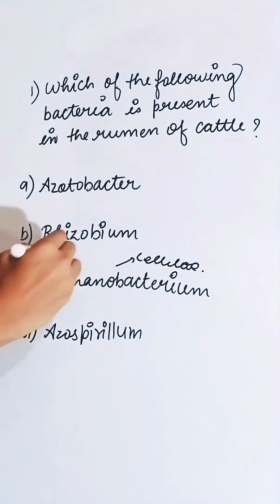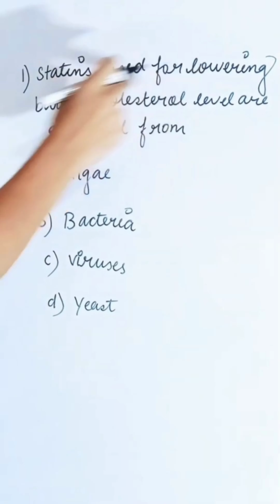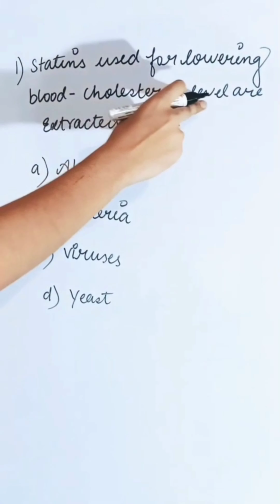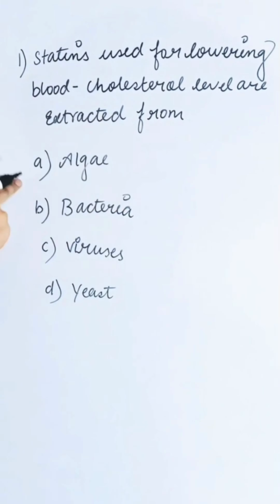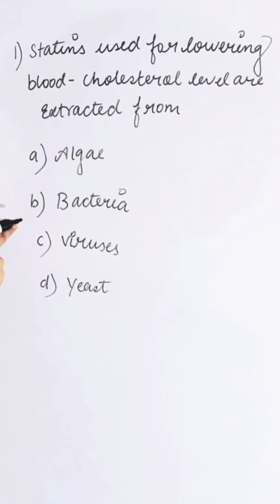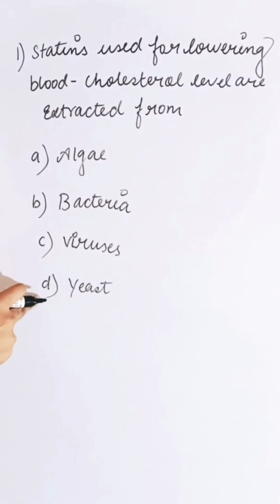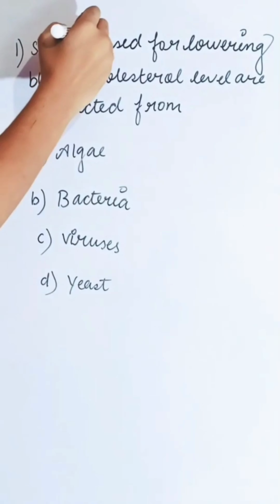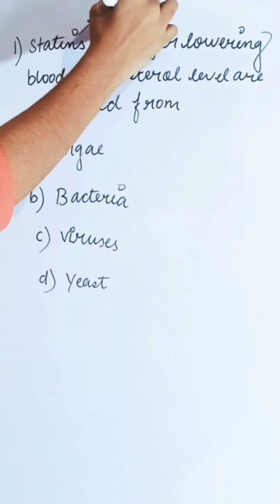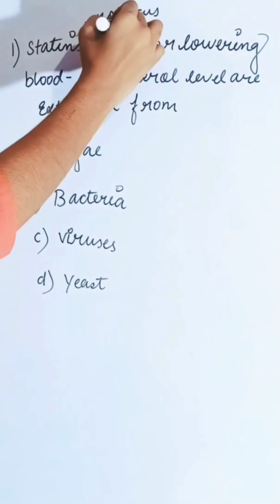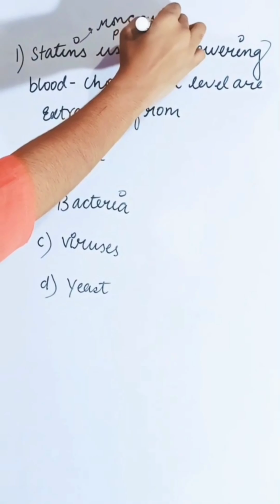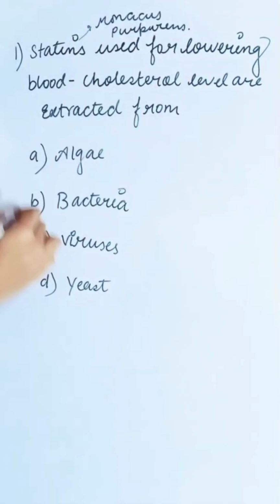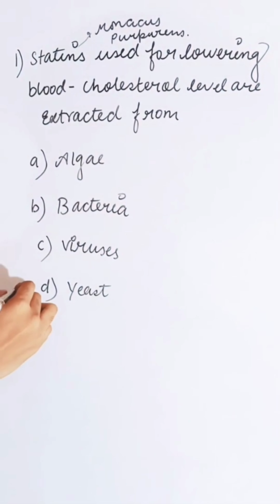So the correct answer is C. Statins used for lowering blood cholesterol level are extracted from: first option, algae; second, bacteria; third, viruses; and fourth, yeast. Statins are produced from Monascus purpureus, which belongs to yeast. So the correct answer is D.